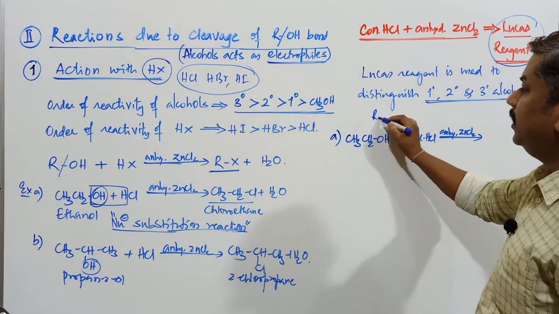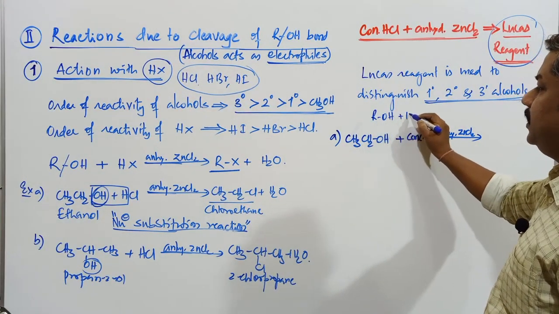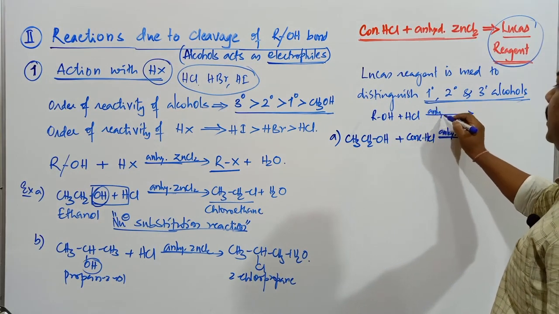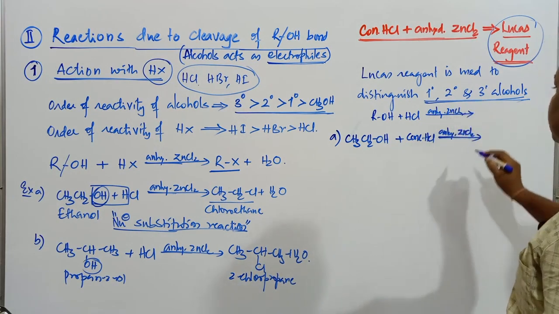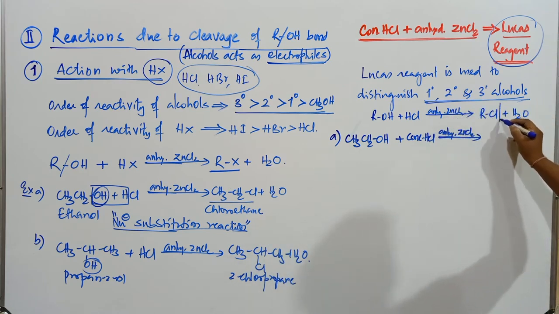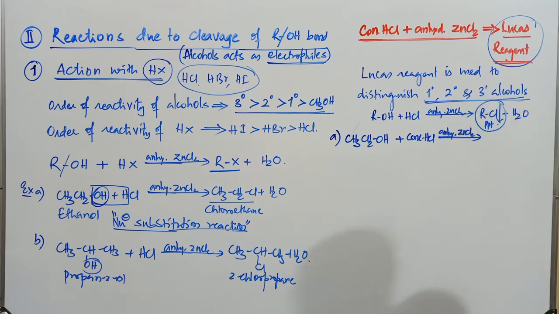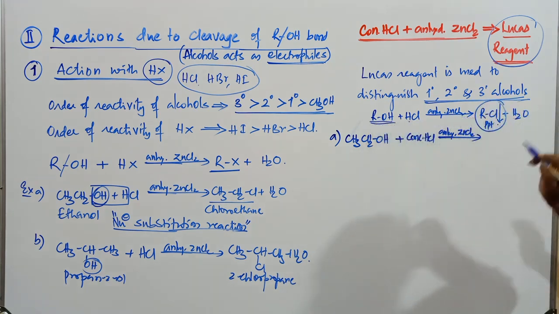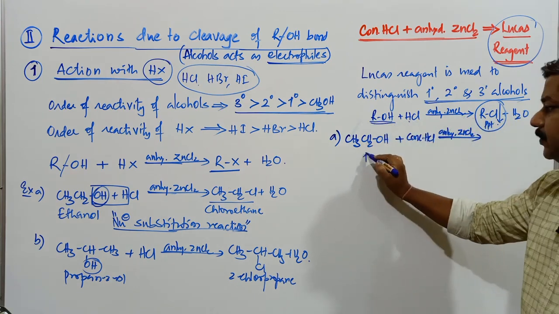If I write here, this is ROH plus HCl, with anhydrous zinc chloride as the reagent. It gives rise to RCl plus H2O. RCl is forming a precipitate here. This is important. When any alcohol combines with HCl, it forms a respective precipitate along with formation of water. Now which alcohol is this, student?